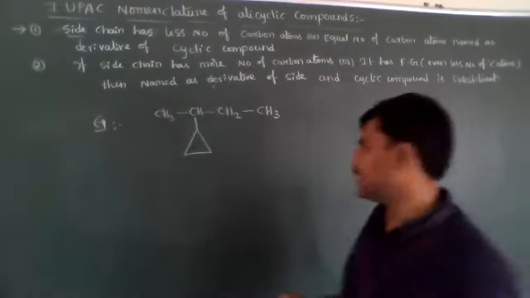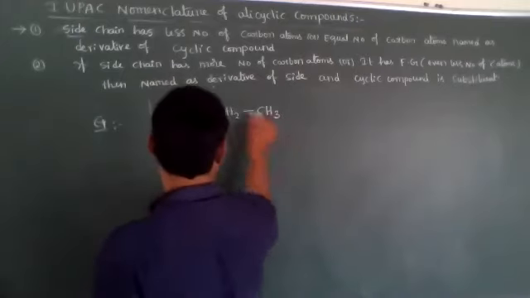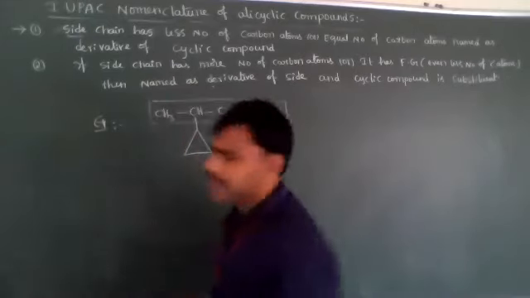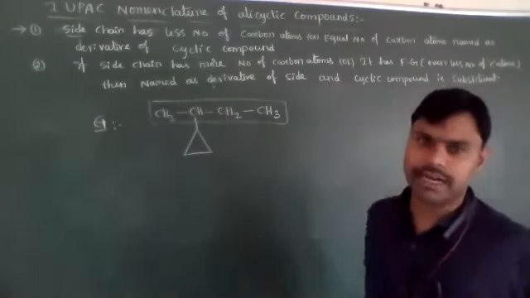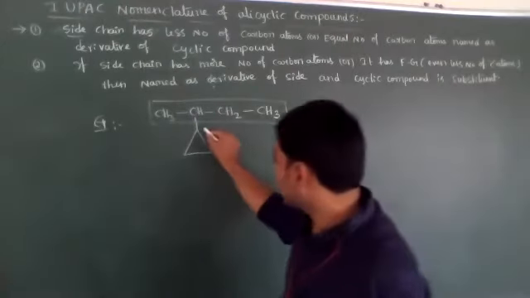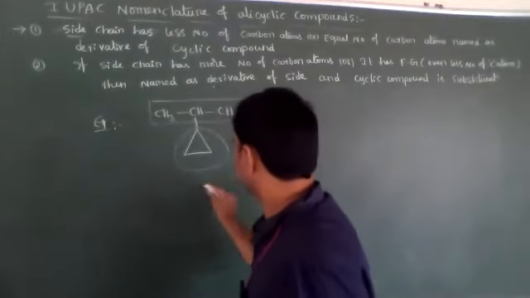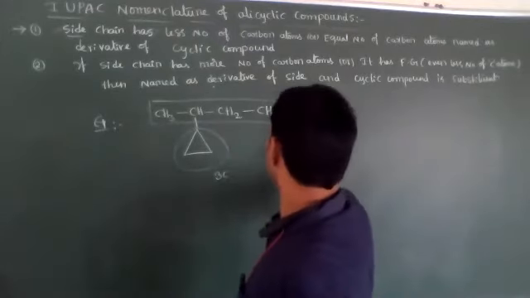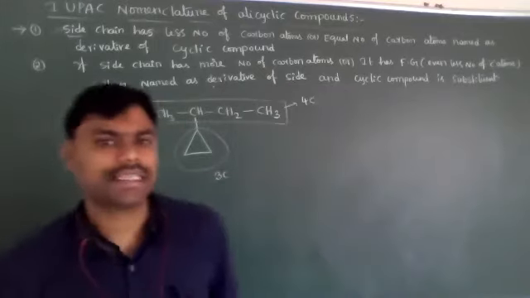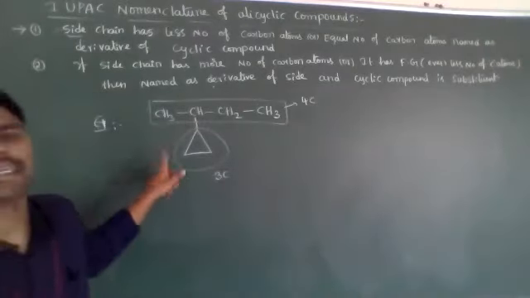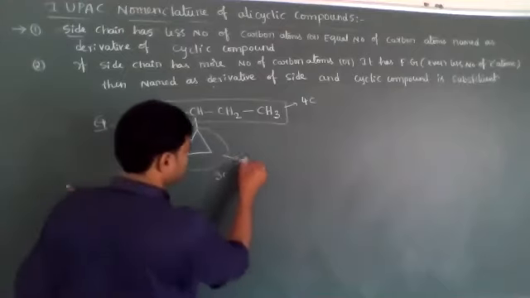If you observe, this side chain has how many carbon atoms? 1, 2, 3, 4 carbon atoms are present. The ring has 3 carbons, the side chain has 4 carbon atoms. In that case, the cyclic ring we have to consider as a substituent. This is the substituent.